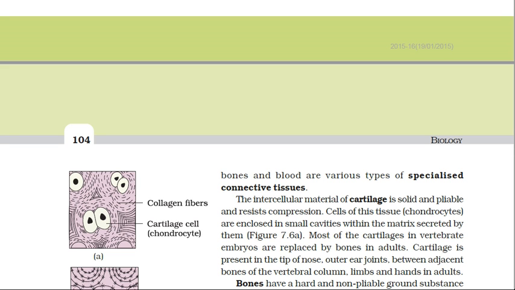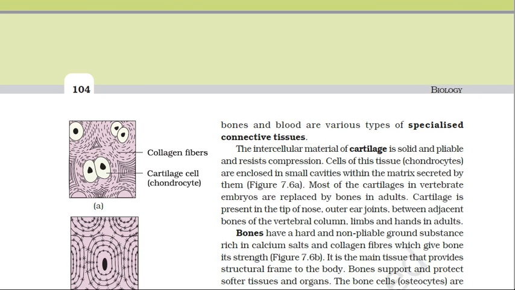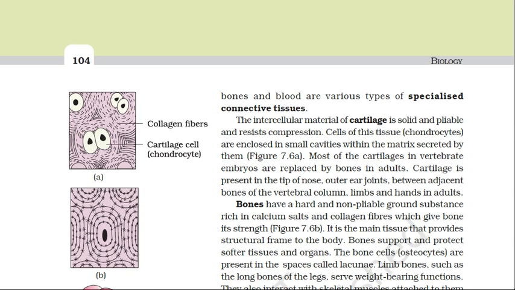Most of the cartilages in vertebrate embryos are replaced by bones in adults. Now we move on to the next specialized connective tissue, that is bone. Bones have a hard and non-pliable ground substance called matrix. It is rich in calcium salts and collagen fibers, and provides strength to the bones.